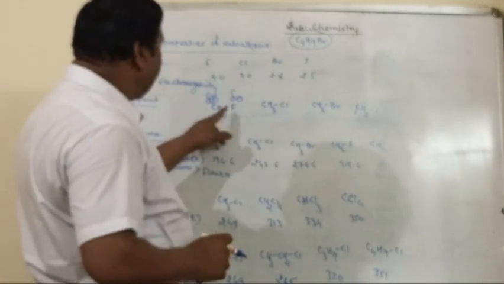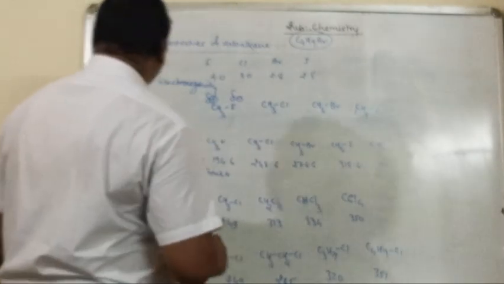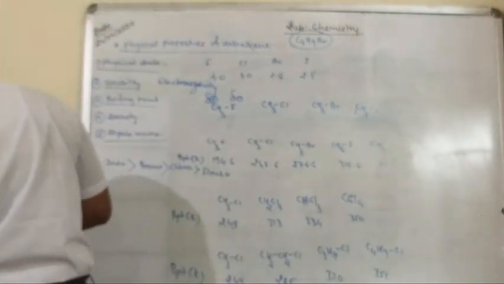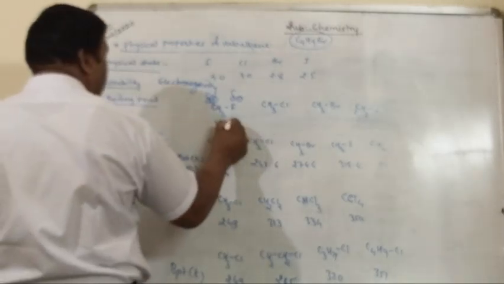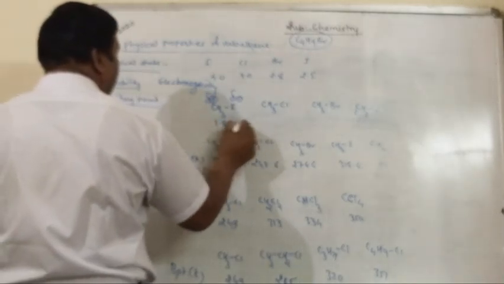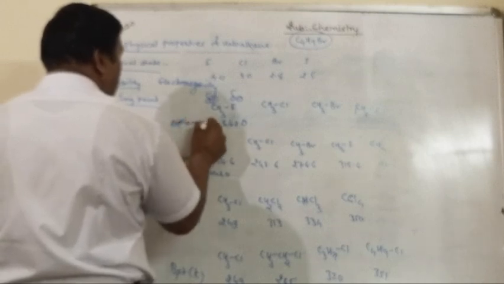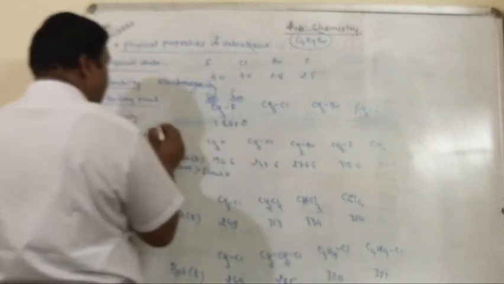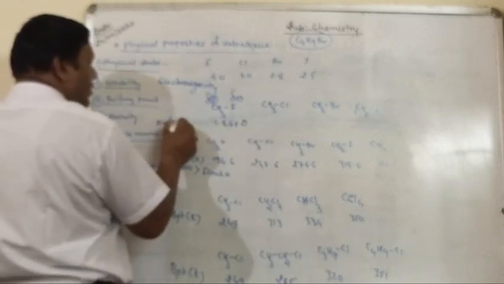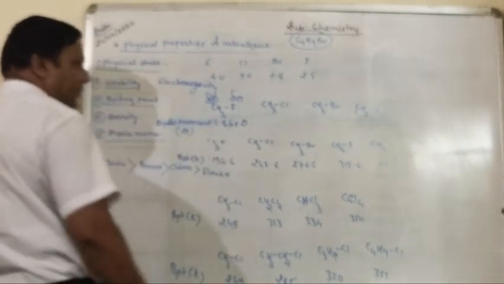So definitely this bond is more polar. Here the dipole moment is given in debye.